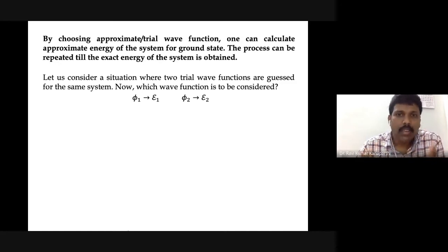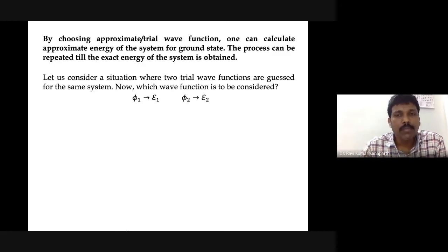Well, I can't say before doing the calculation. We have to calculate the script E. What is script E? For each case you have to calculate it. Script E is the approximate energy that we obtain by employing the trial wave function in the expectation energy calculation.